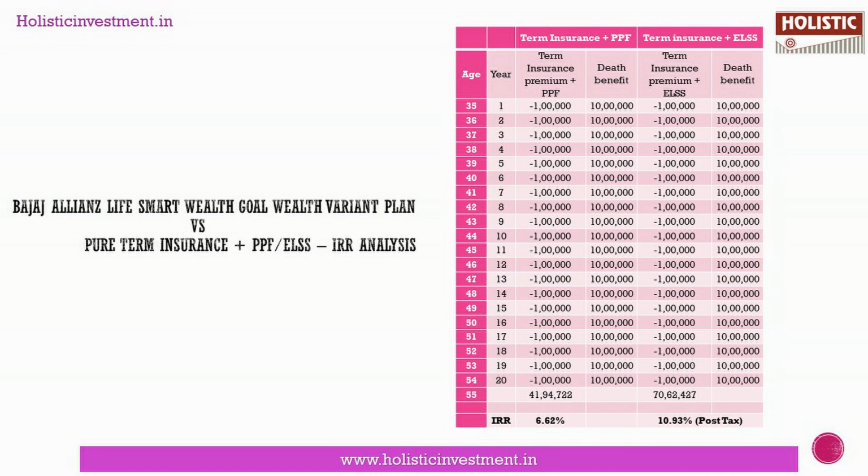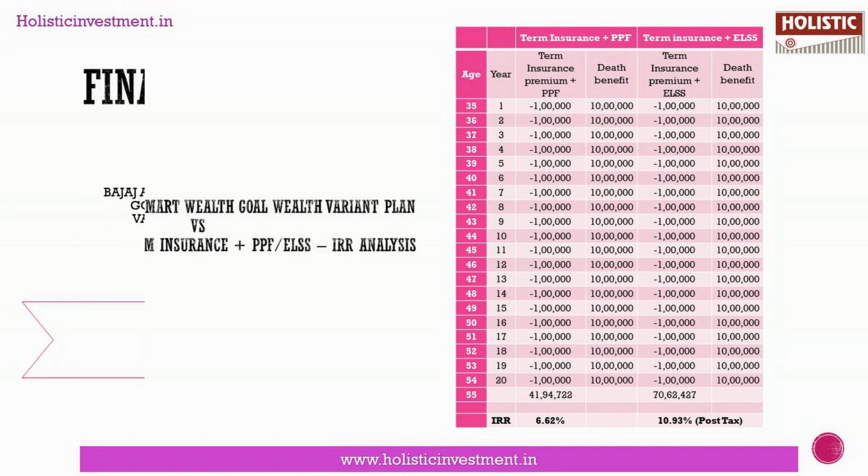Because Bajaj Allianz Life Smart Wealth Variant Plan only invests in equity related instruments, so already there is risk involved. So rather than investing in a Bajaj Allianz Life Smart Wealth Goal Plan where there is high risk involved, you can invest in pure term insurance along with ELSS where you can take high risk and also get returns accordingly. So choose your investment vehicle wisely, catering to your financial needs and your risk appetite.